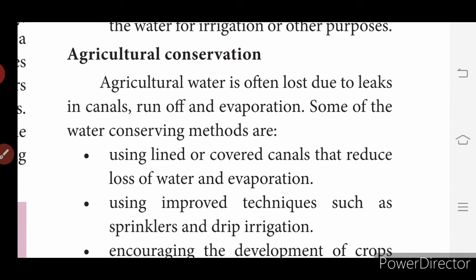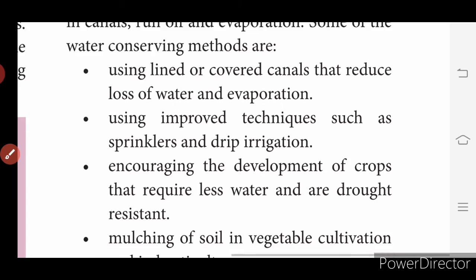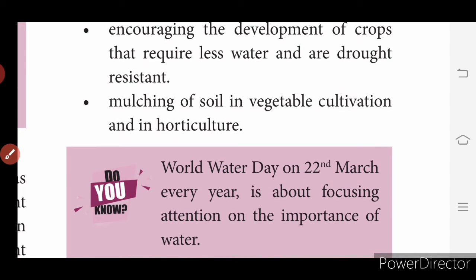So the methods used here are using lined or covered canals that reduce loss of water and evaporation, using improved techniques such as sprinklers and drip irrigation, then encouraging the development of crops that require less water and are drought resistant, then mulching of soil in vegetable cultivation and in horticulture.